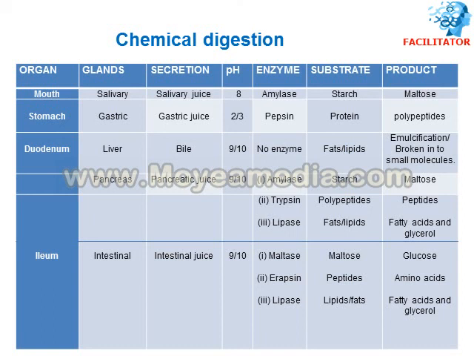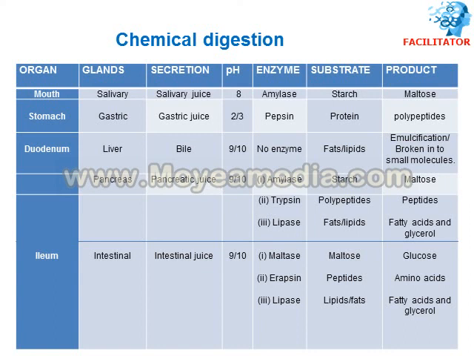So in the duodenum, the pancreas is secreting pancreatic juice with a pH of 9 to 10. The pancreatic amylase digests starch into maltose, trypsin digests polypeptides into peptides, and lipase digests fats into fatty acids and glycerol.